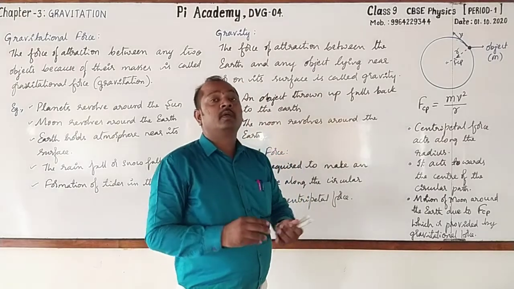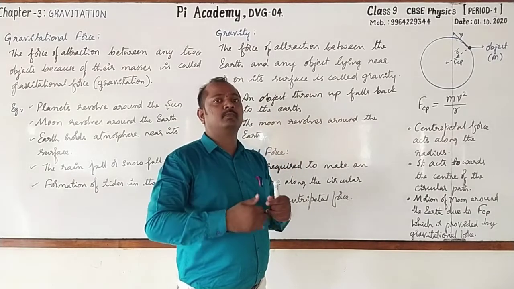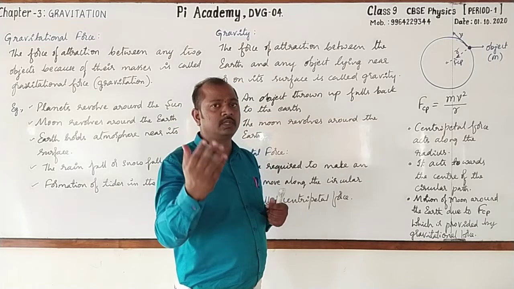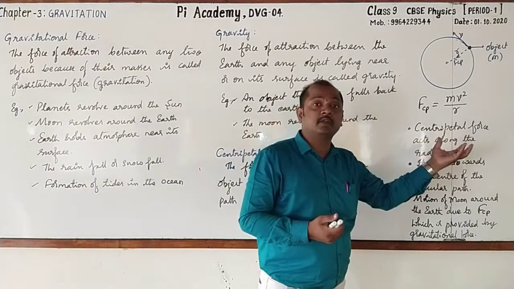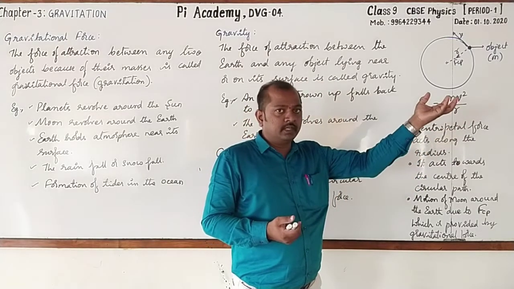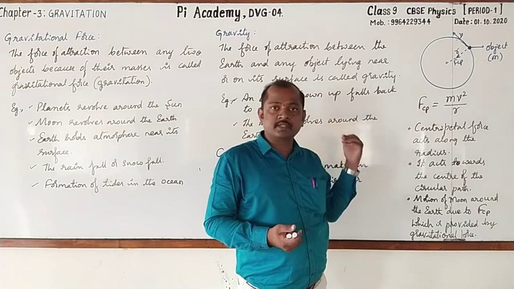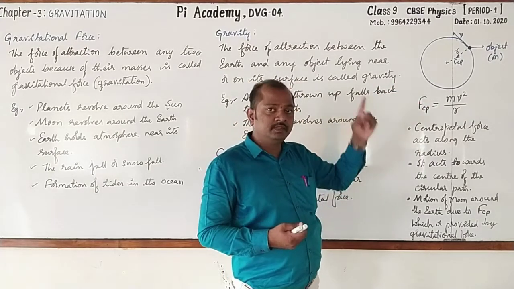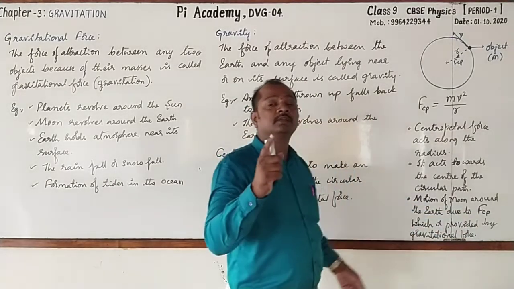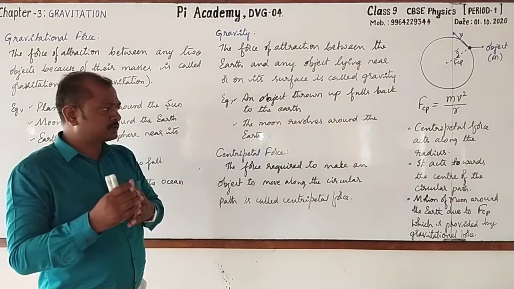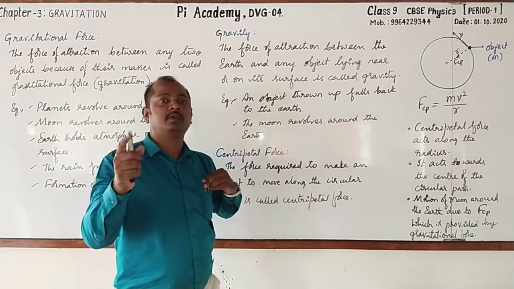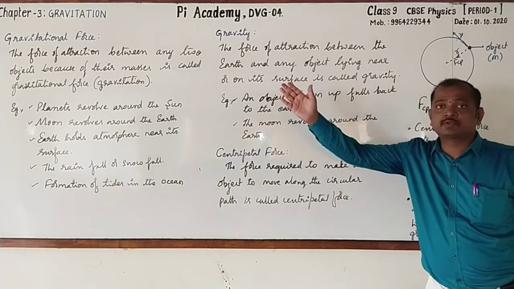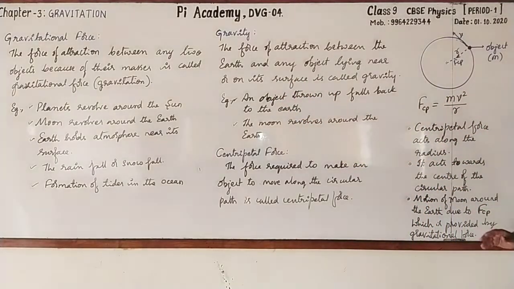And what about the planets which revolve around the sun, or the moon which revolves around the earth, and other satellites which revolve around the earth? It is due to the centripetal force. And here the centripetal force will act towards the center of the sun or the center of the earth. And this centripetal force is provided by the gravitational force. Dear students, next I am going to make a statement of the universal law of gravitation, then the derivation. Before that, please go for copying from there to here.